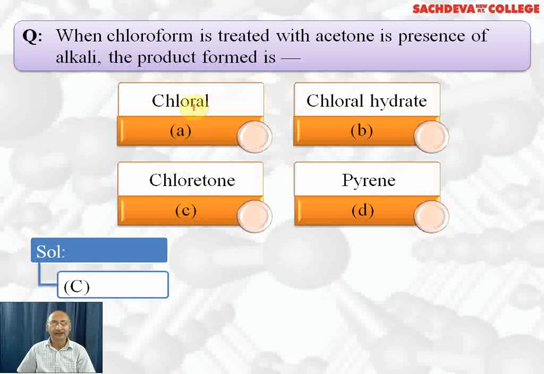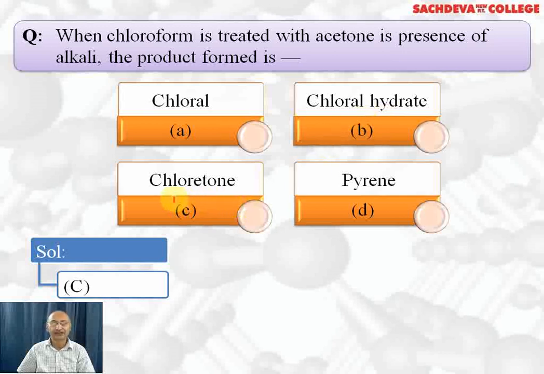Chloral is trichloroacetaldehyde, which is formed by the reaction of chlorine with acetaldehyde. Chloral hydrate does not occur in nature. This is also CCl3CH(OH)2. It's called chloral hydrate.